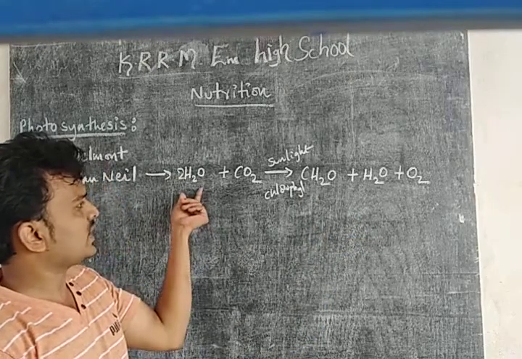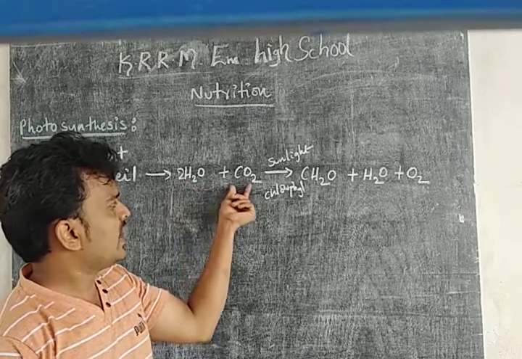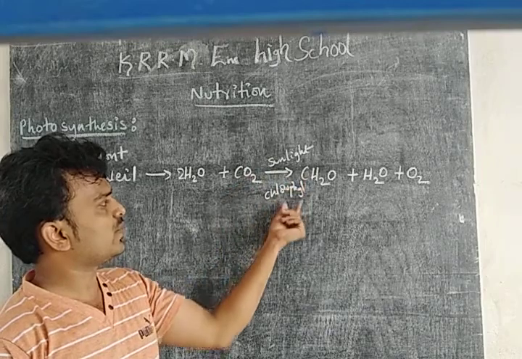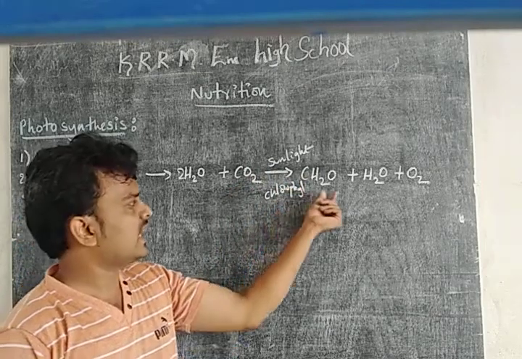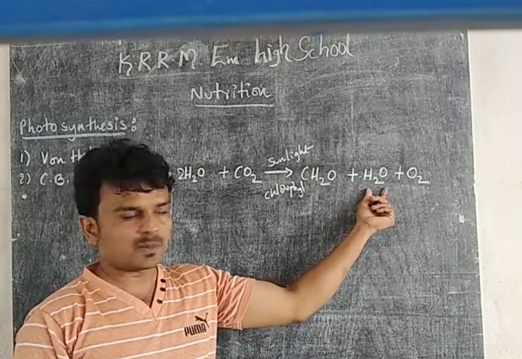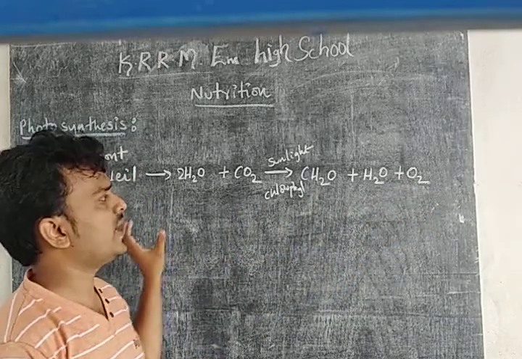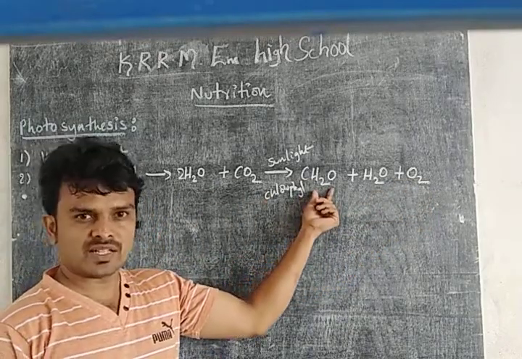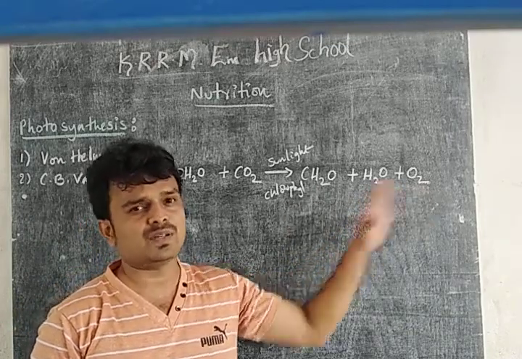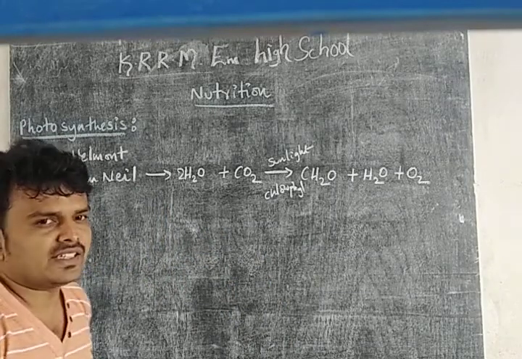What are the raw materials? Water and carbon dioxide. Water is collected from the soil and carbon dioxide gas is collected from the air. In the presence of sunlight, chlorophyll undergoes the photosynthesis reaction and forms carbohydrate. And what are the other products? Water and oxygen molecule. According to Van Niel, for every molecule of carbohydrate formed, there will be formation of one molecule of water and one molecule of oxygen. Clear?